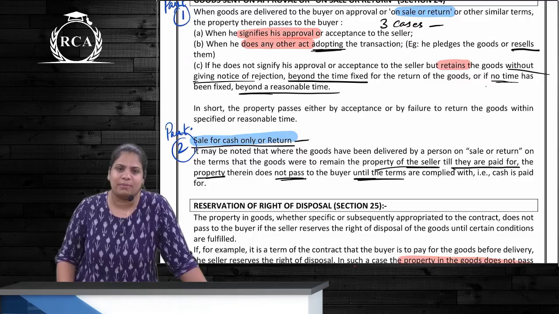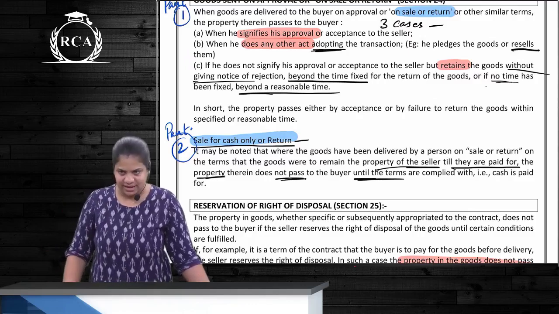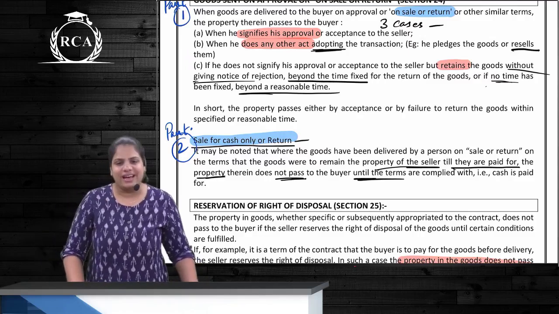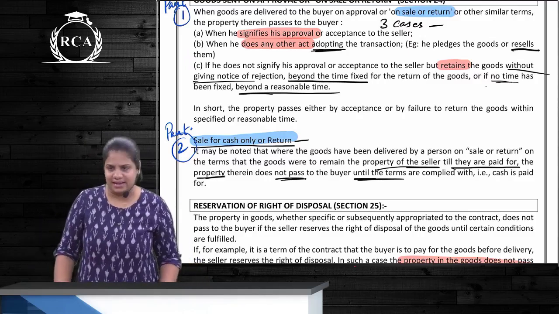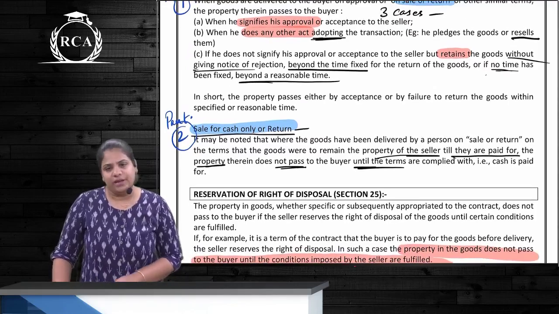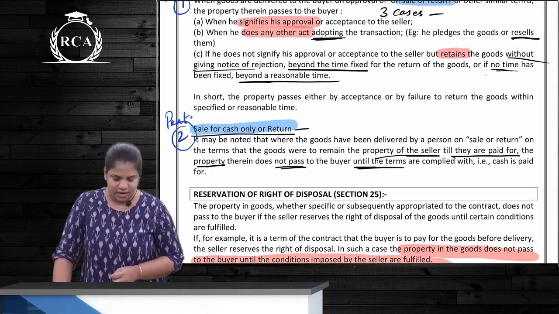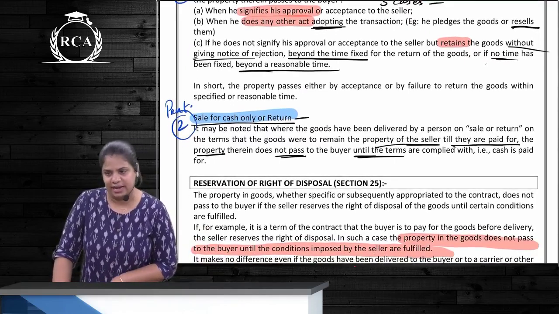First is where the buyer signifies his approval or acceptance to the seller. Second case is where he does any act adopting the transaction. And third is where he retains the goods beyond a specified time, and if no time has been specified, then beyond a reasonable time, correct?